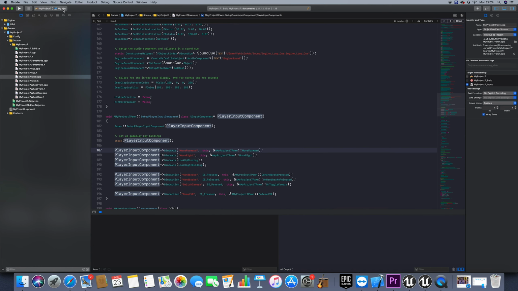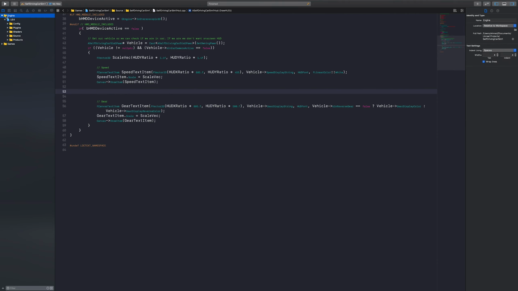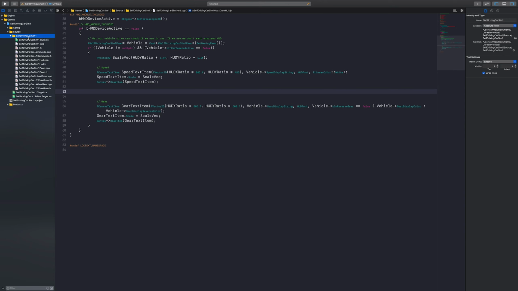And I just want to note this one. So this is basically our C++ code. As I said at the beginning, we have the engine folder, which, Unreal being open source, is the source code of the engine itself. We don't need to touch that. If you go under games, it is our project, and then select source. Then here our project folder again.